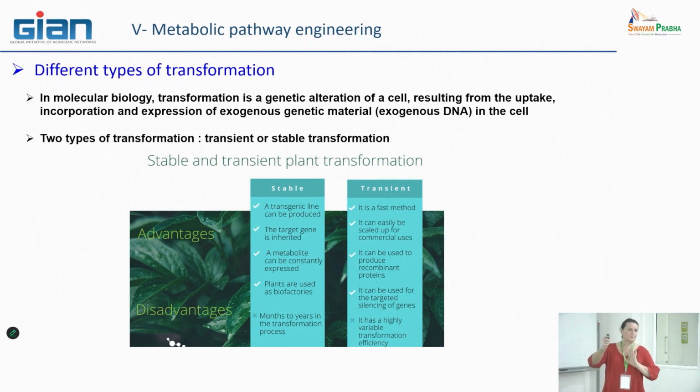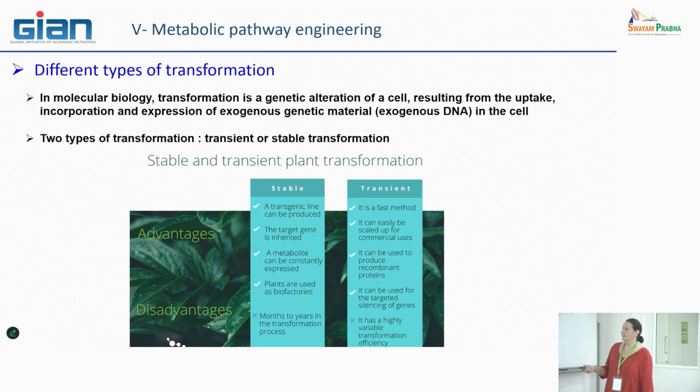To finish off this generality, there are obviously some advantages in both the stable and the transient methodologies, and some disadvantages. The advantage of the stable one is that you can really create new varieties of plants, new lines of plants, by these approaches.